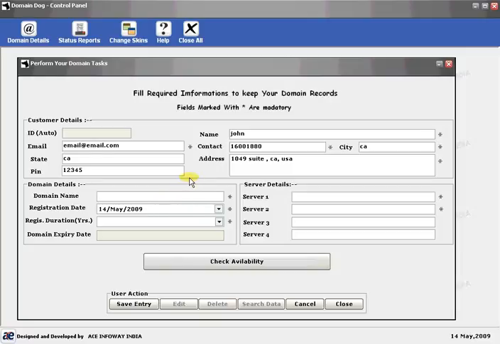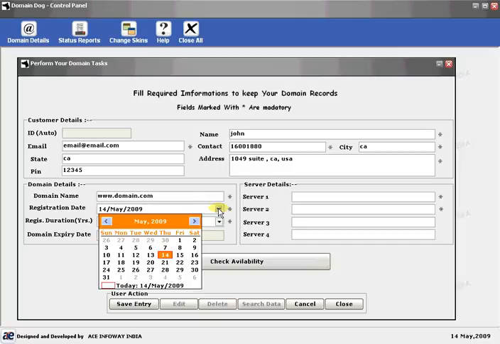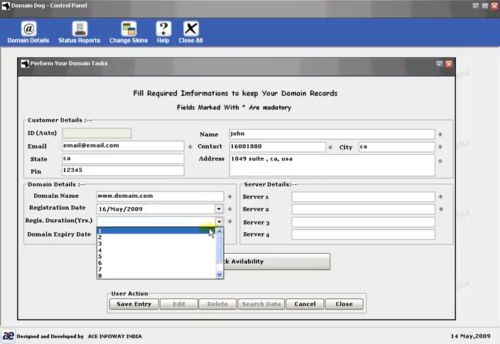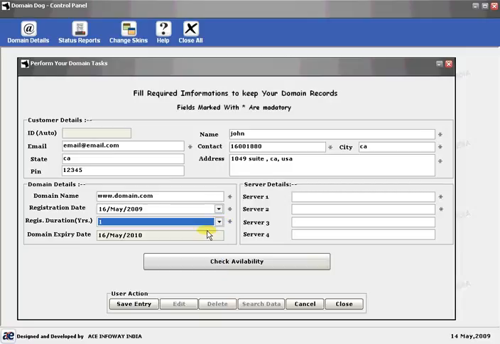Enter the domain details like the domain name here, the registration date, and the duration, in this case 1 year, and it will automatically calculate the expiry date of the domain. Enter the server details here.